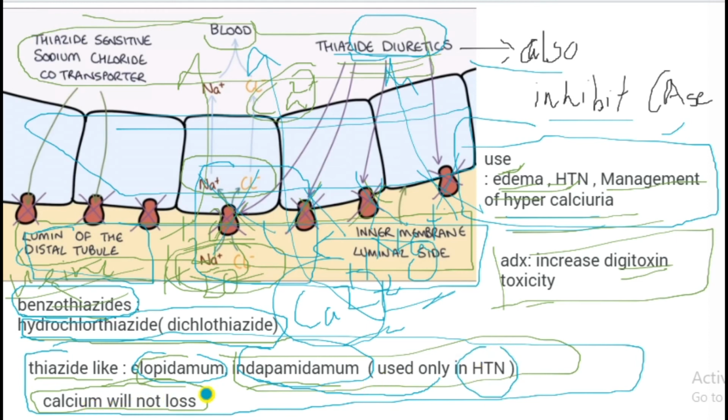Thiazide diuretics do not excrete calcium, so they can be used in the management of hypercalciuria.